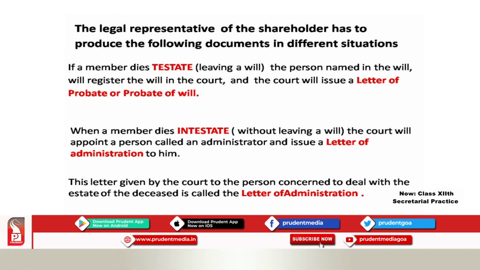here, as I told you, the letter given by the court to the person concerned to deal with the estate of the deceased, the person who has died, is called a letter of administration. So now you know of two documents. When he dies testate, he will receive the letter of probate. When he dies intestate, he will receive the letter of administration.